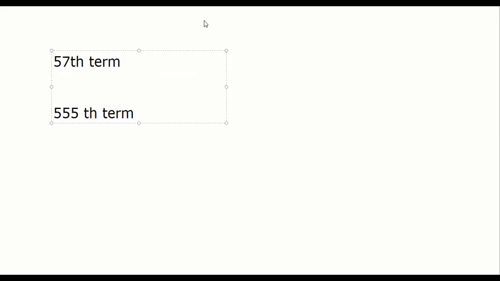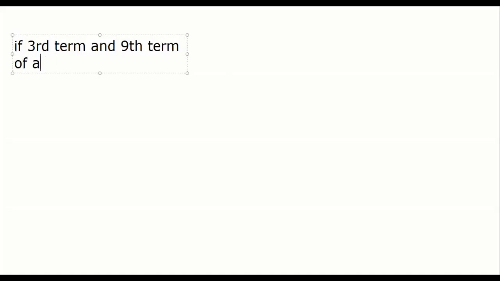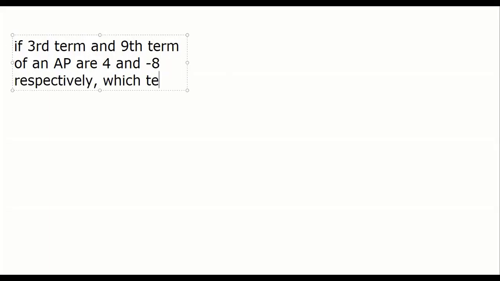If the third term and ninth term of an AP are 4 and -8 respectively, which term will be 0? Let's see who finds it.